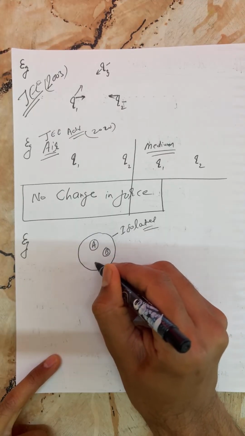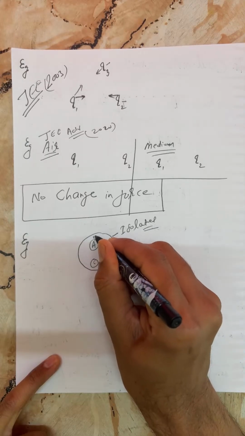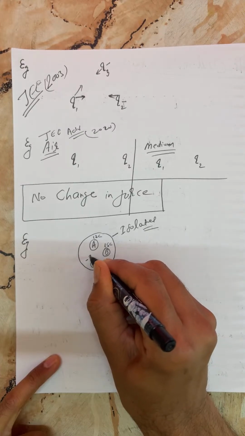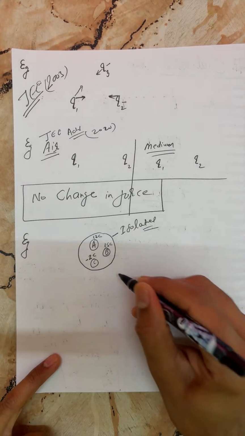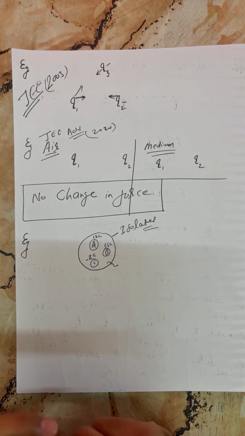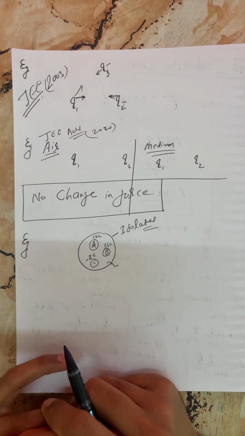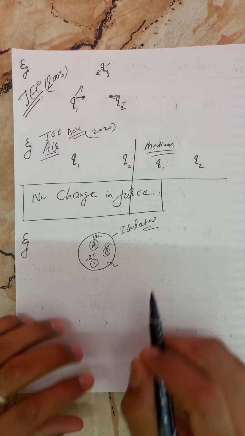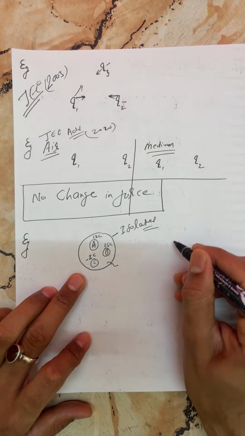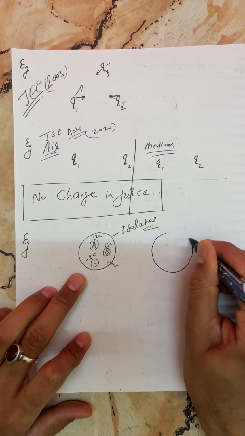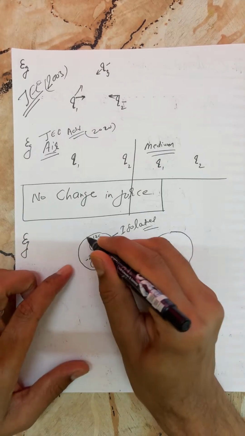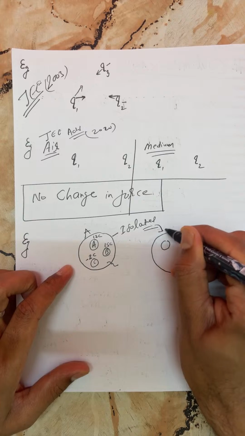This is body A, which is inside an isolated system. This is body B. This is body C. Body A has a charge of 12 coulomb. Body B has 15 coulomb. And body C has minus 2 coulomb. Due to some rearrangement of charges, the charges change. You have to comment on the charge of body C after the rearrangement of charges.